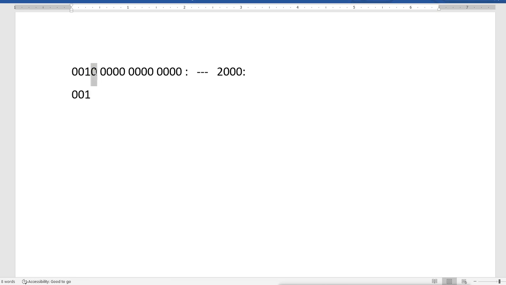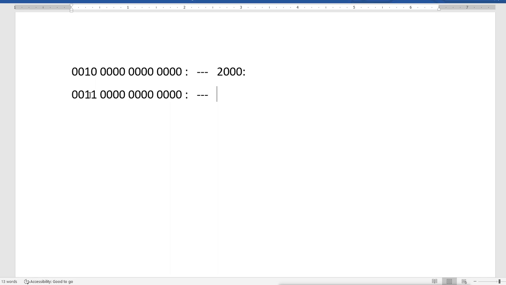If I enable this bit and disable all the rest of the bits, what will I get here?